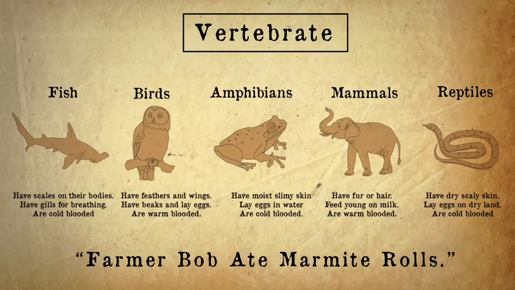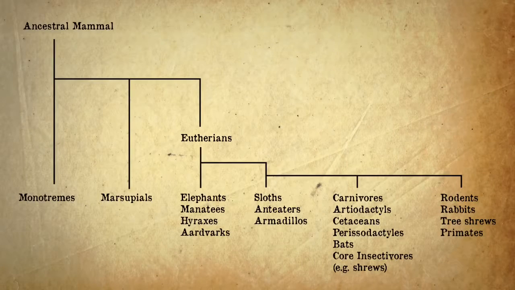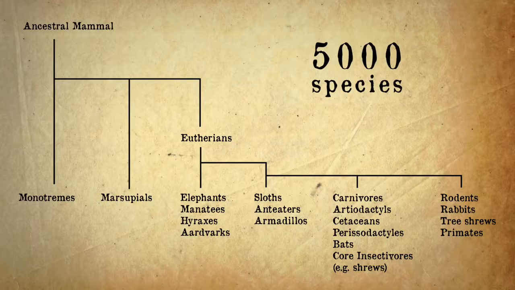Sometimes people aren't too sure whether something is a reptile or an amphibian. Reptiles have scaly skin, breathe air, and usually live on land, except for turtles. Amphibians live double lives. They start in the water and breathe with gills, and as they grow older, they develop lungs. Once inside a class, so mammals for example, different species are grouped together in even more detail. There are about 5,000 species of mammals, classified into 3 subclasses and about 26 orders.